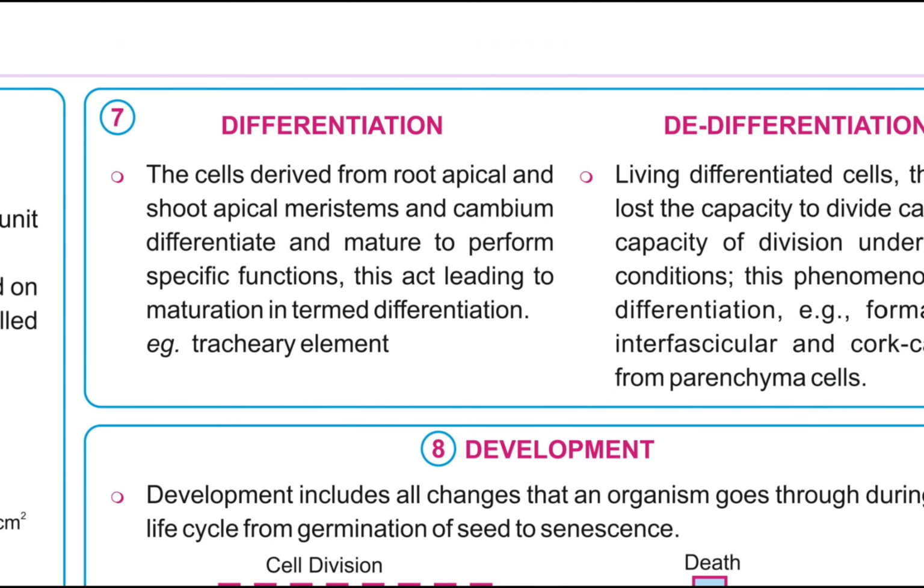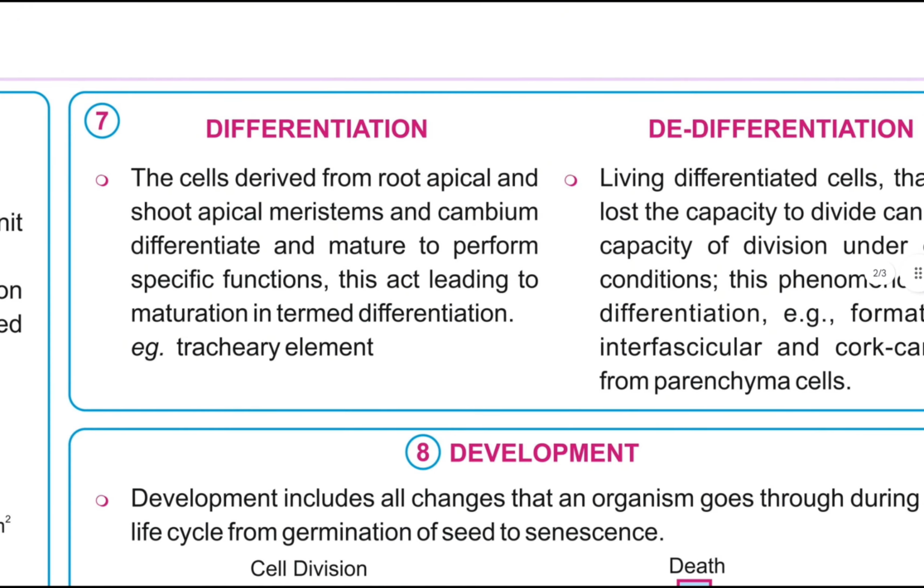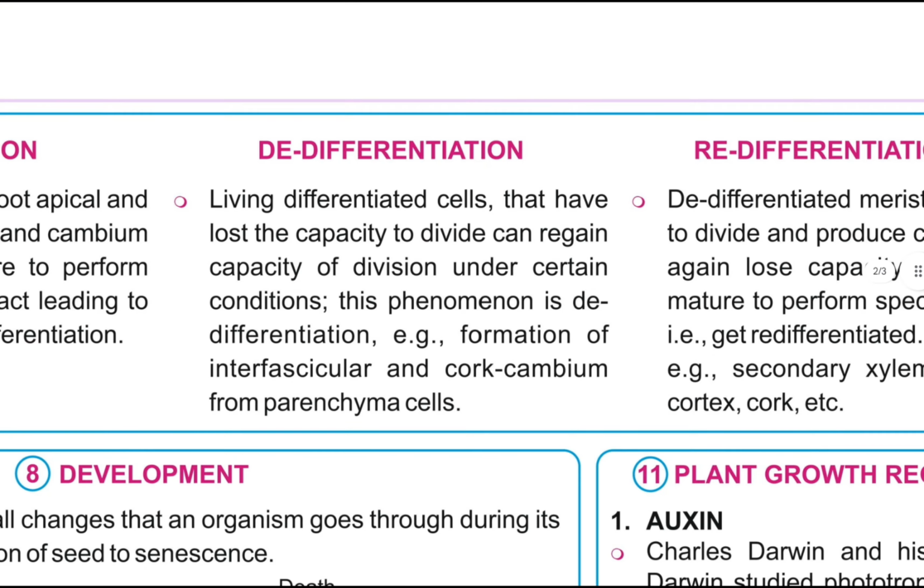Differentiation. The cells derived from root apical and shoot apical meristems and cambium differentiate and mature to perform specific functions. This act leading to maturation is termed as differentiation. Example: tracheary element. De-differentiation. Living differentiated cells that have lost the capacity to divide can regain capacity of division under certain conditions. This phenomenon is de-differentiation. Example, formation of interfascicular and cork cambium from parenchyma cells.